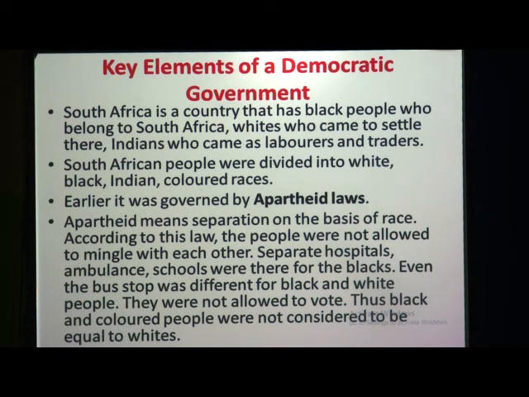They were not allowed to vote also. Black people were not given the right to vote. Thus, black and colored people were not considered to be equal to whites. This means the black South African people and the colored people were not treated as equal to whites.